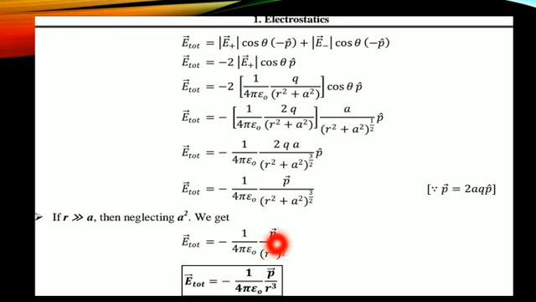The squares cancel and I get 1 by 4 pi epsilon naught, P divided by r cube. This is the electric field at a point on its equatorial line.